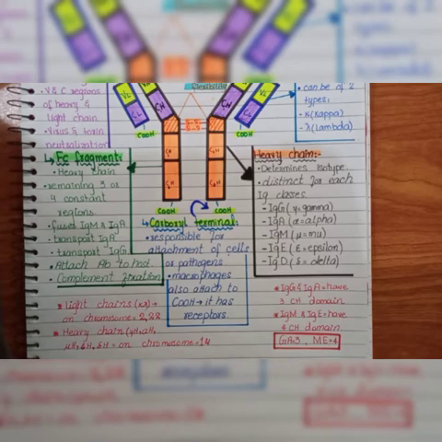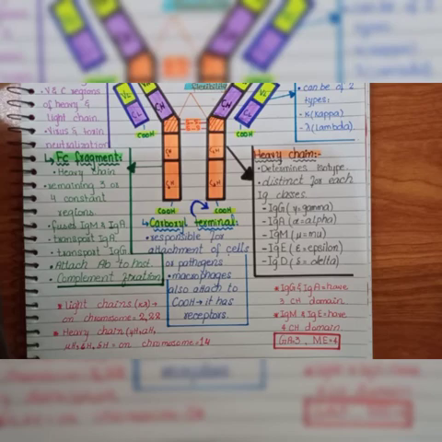It will also help in the transport of immunoglobulin G from mother to fetus. It also binds to the host because it's a complement binding site, so it will help in complement fixation.